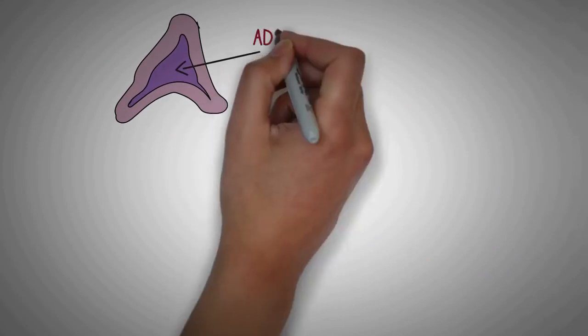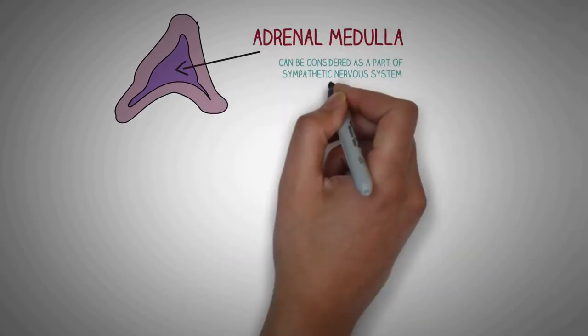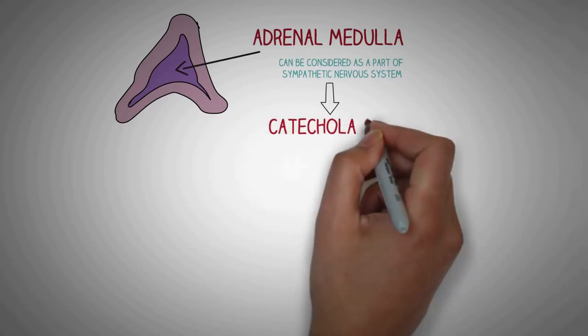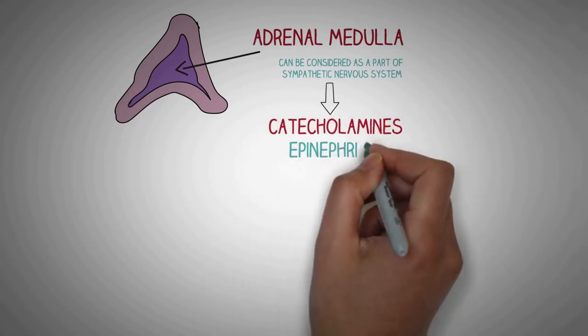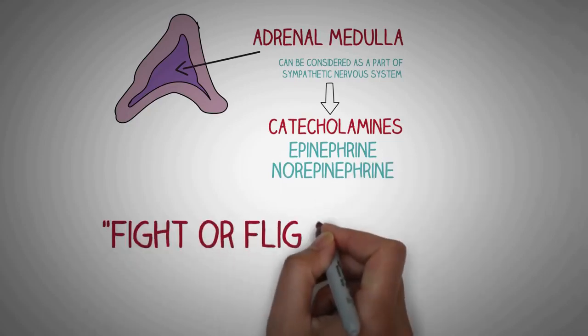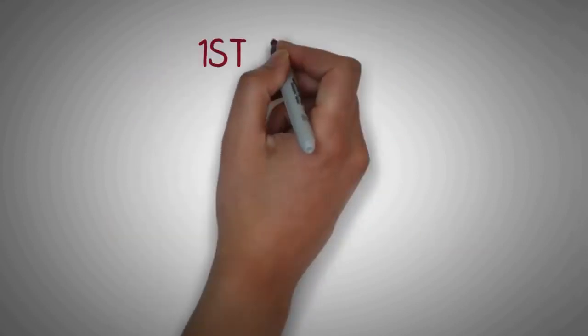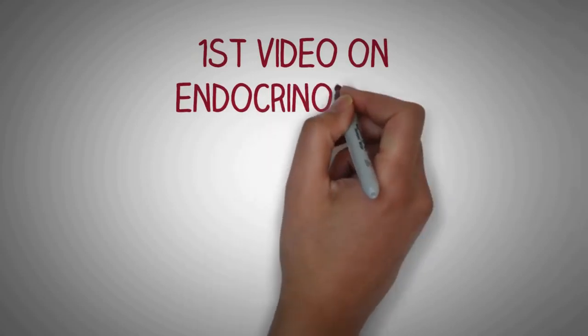Now on the inner side we have the adrenal medulla, which can be considered as a part of sympathetic nervous system. It releases the catecholamines, epinephrine and norepinephrine into the general circulation. It is activated when the sympathetic nervous system is activated, and it is essential for the classic flight or fight response of the body. So this was the first video on the series on endocrinology.